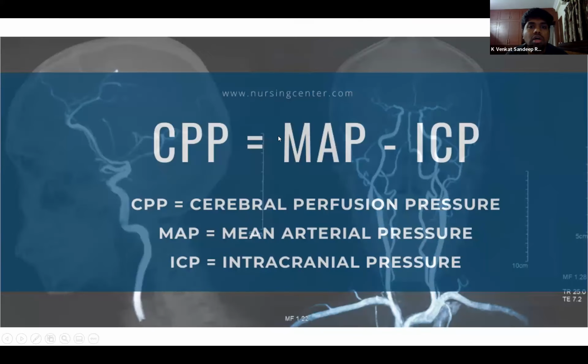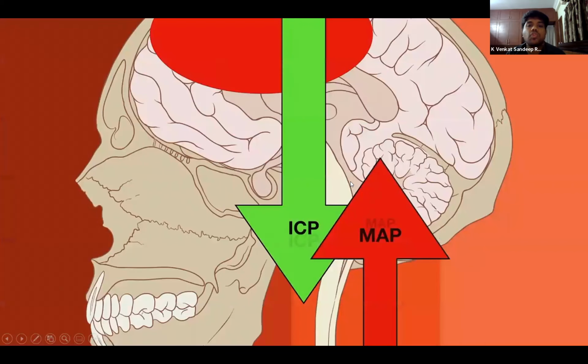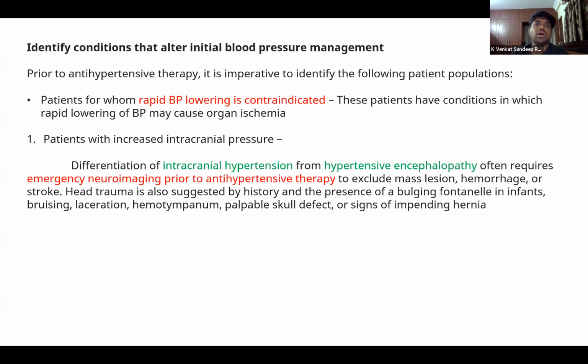So when we look at cerebral perfusion pressure, as we've seen, it depends on MAP and the ICP. So why are we looking at this MAP and ICP? The main reason is that whenever we want to start blood pressure management, we also have to see if the condition with which the child has presented warrants a rapid blood pressure lowering.